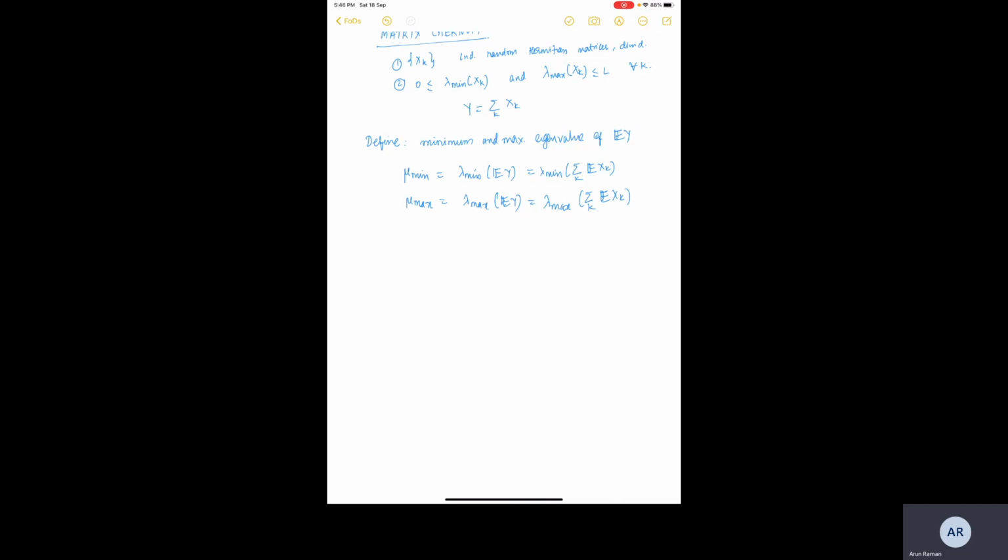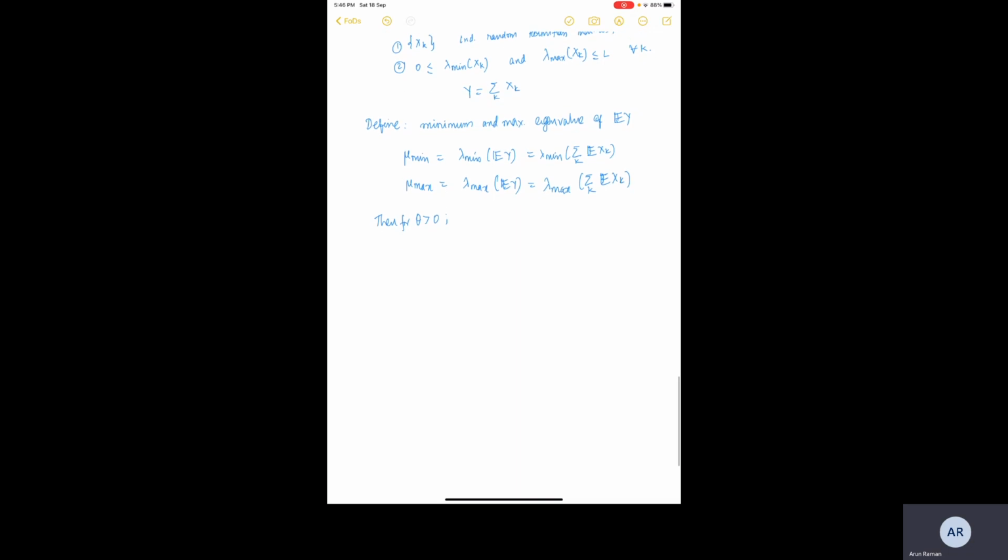All right. Then we come to the statement of the Chernoff bound for theta greater than 0. For theta greater than 0, we have the expected value of lambda min of Y is greater than or equal to (1 minus e raised to the power minus theta) by theta, times mu min, minus 1 by theta, L log D. This is one thing.